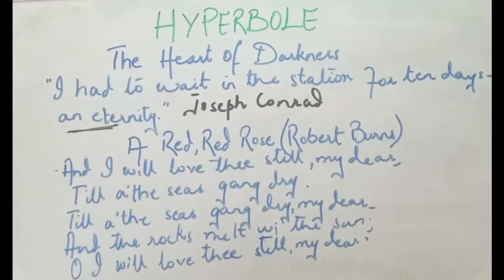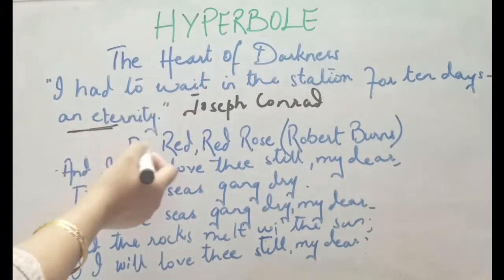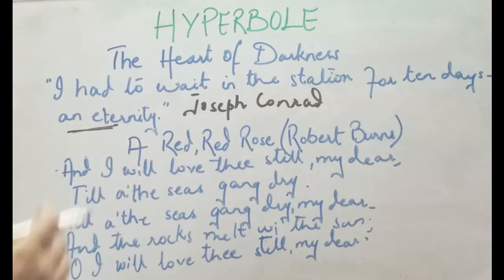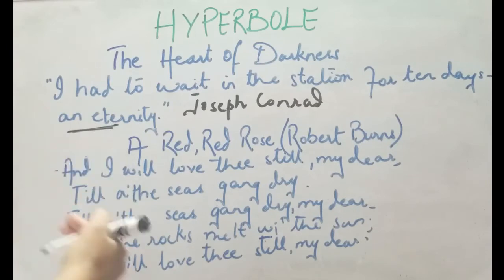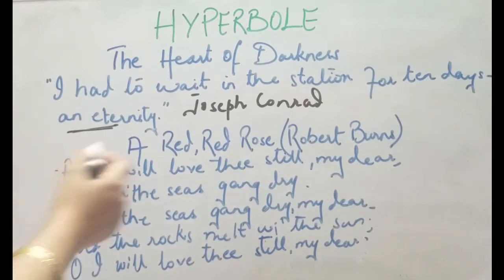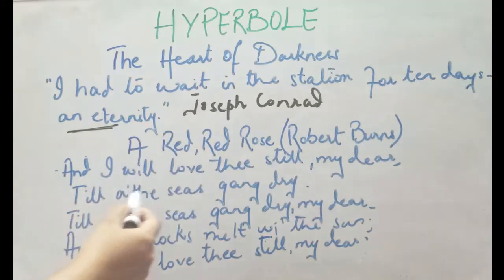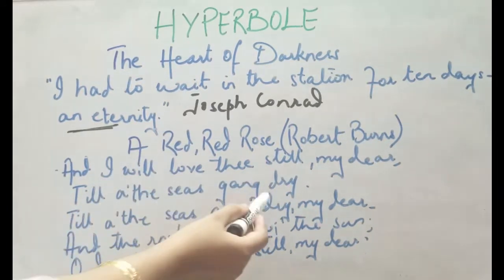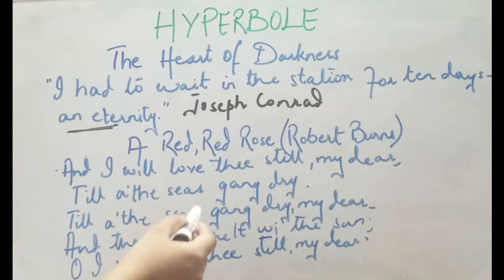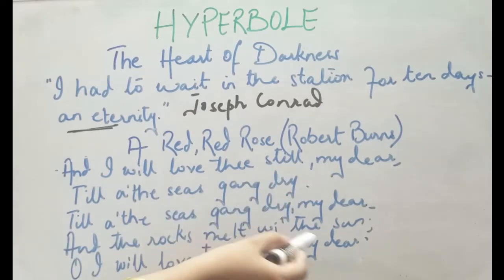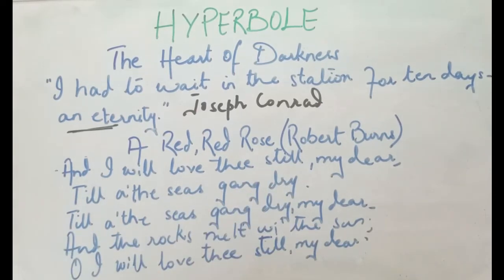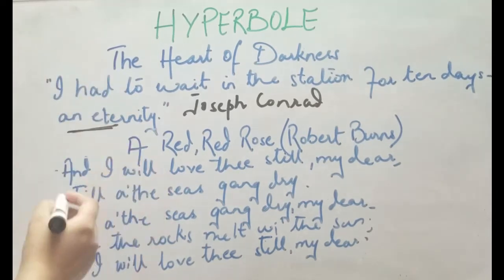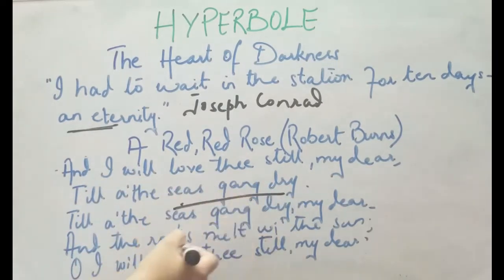In the second part, I've got a stanza. This poem is written by Robert Burns, and the poem's name is A Red Red Rose. I've taken the extract from there. Let's see what he has to say. And I love thee still, my dear, till all the seas gang dry, my dear, and the rocks melt with the sun. Oh, I love thee still, my dear. I hope you have understood where the hyperbole has been used. It has been used twice: seas gang dry, rocks melt with the sun.